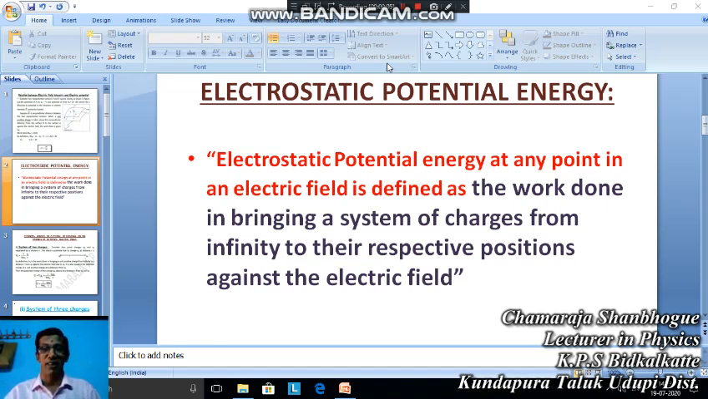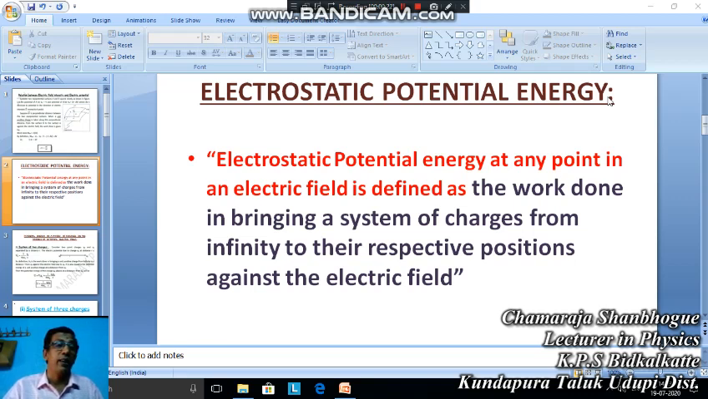Namaste dear students. Today we study electrostatic potential energy and its explanation. That is a detailed study of electrostatic potential energy.